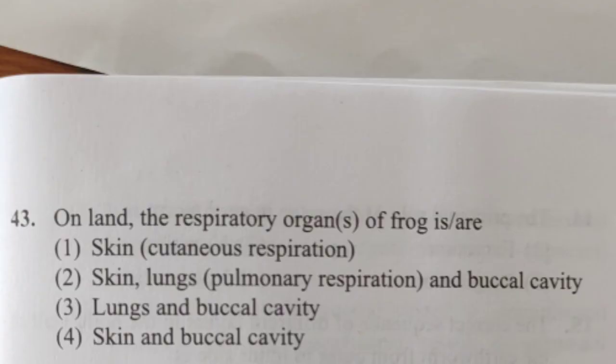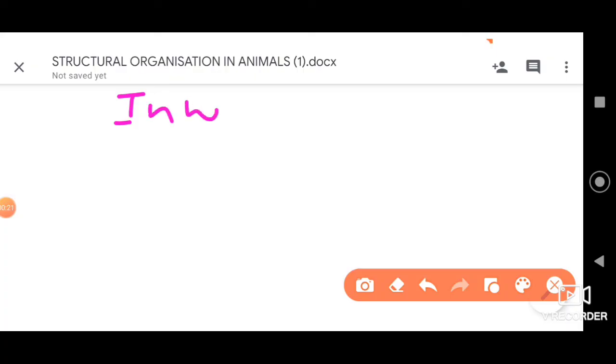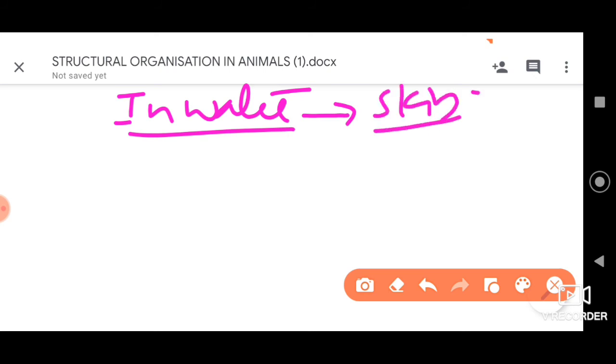Next we have, on land, the respiratory organ of frog is or are: skin, lungs and buccal cavity, lungs and buccal cavity, and skin and buccal cavity. Dear students, in the previous question itself we discussed, when it is in water, the respiration can occur through skin, called cutaneous respiration.